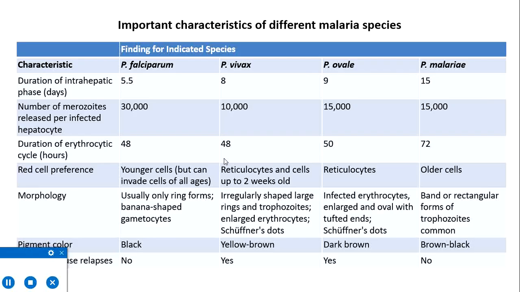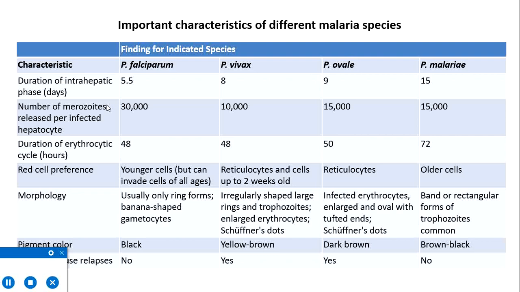These are the specific characteristics of individual species. The duration of the intrahepatic phase is 5.5 days for Falciparum, 8 days for Vivax, 9 days for ovale, and 15 days for Malariae. This is the incubation period.